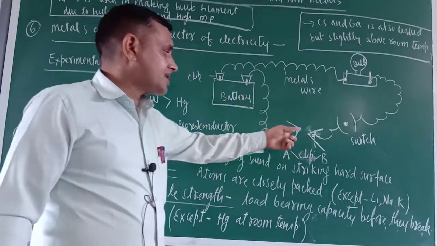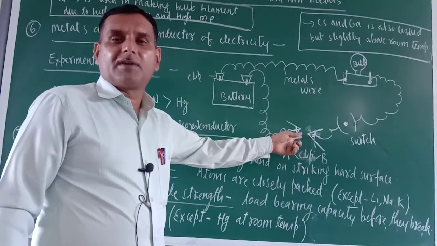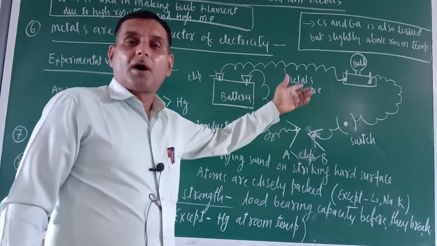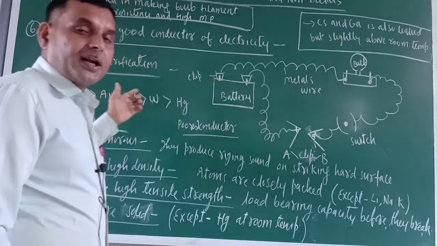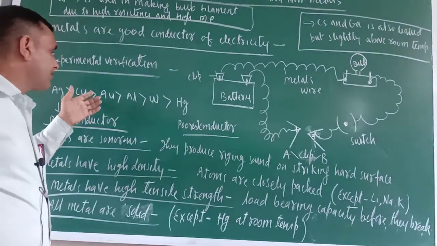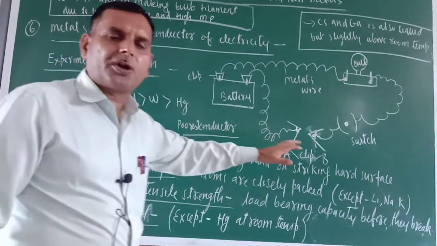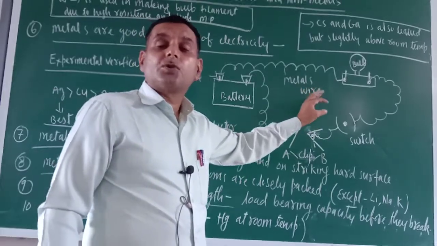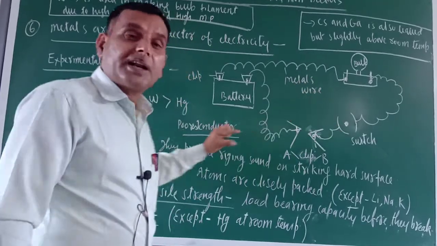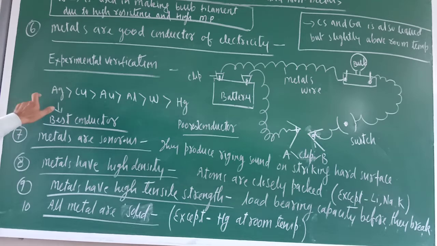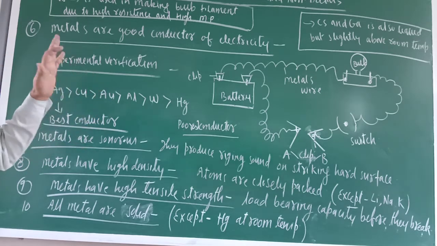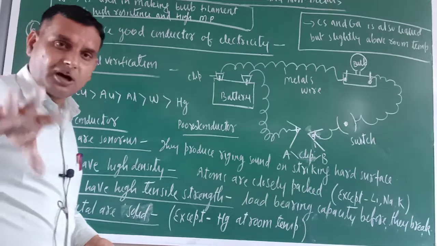Suppose I put silver between the clips, the ammeter will show a reading, then copper, then aluminium, gold, whatever metal you put here. On the basis of those readings, we have deduced this order, that silver is the best conductor of electricity. Okay, have you got this or not?